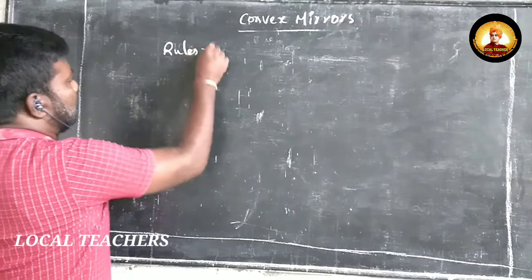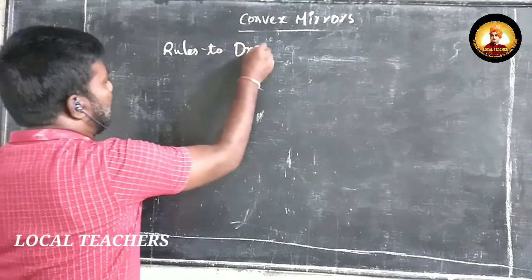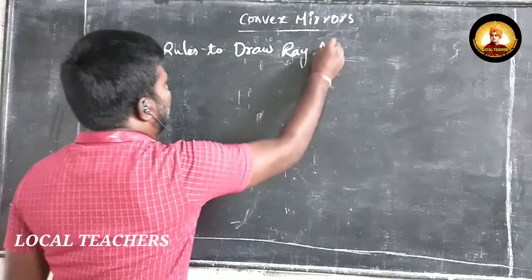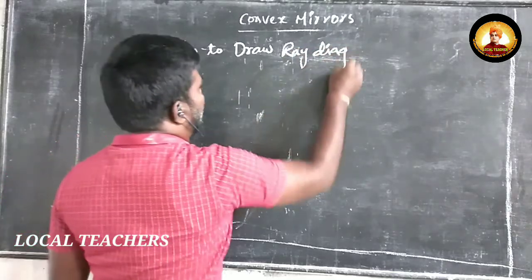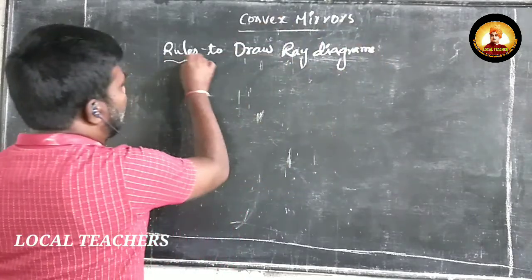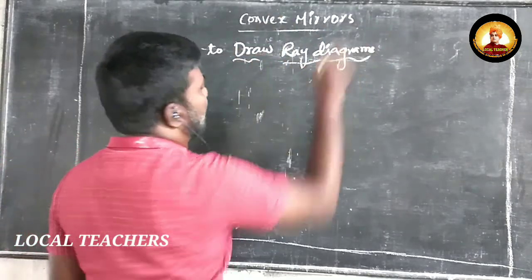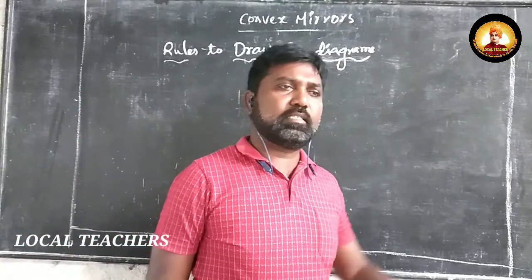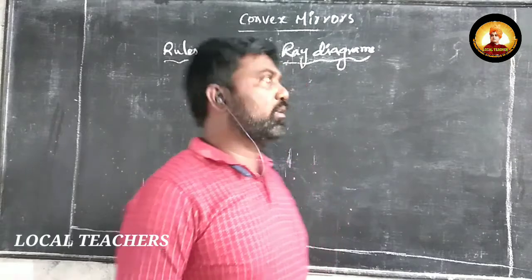Rules to draw ray diagrams. So here, in order to draw the ray diagram for this convex mirror, first of all we have to know the three rules, which are similar to the concave mirror.